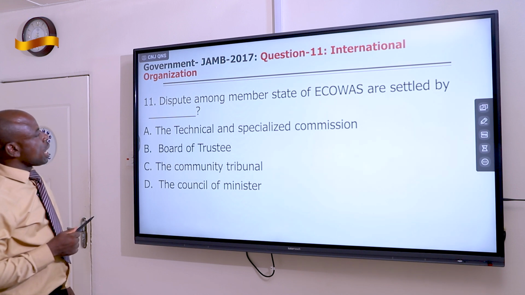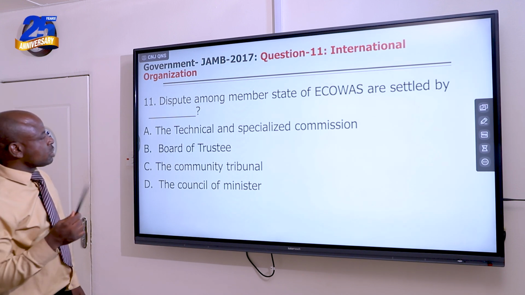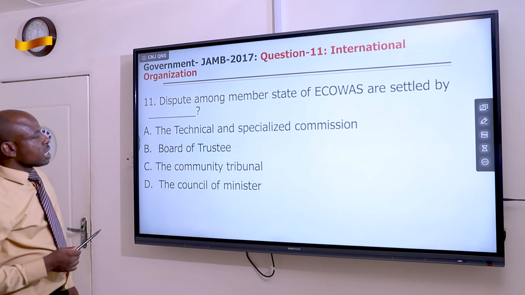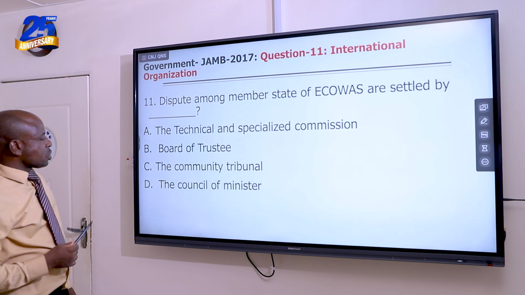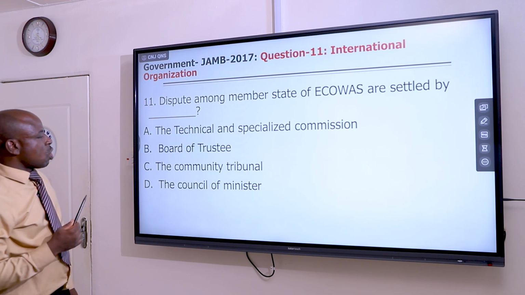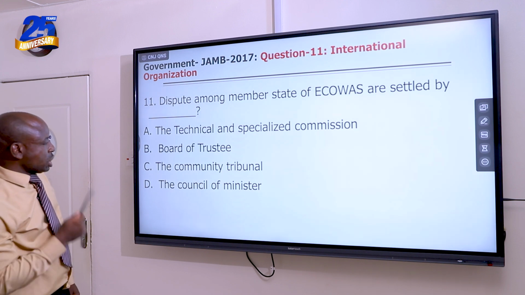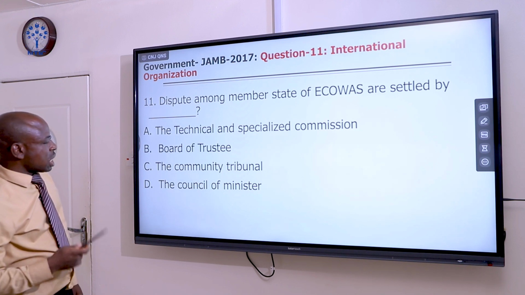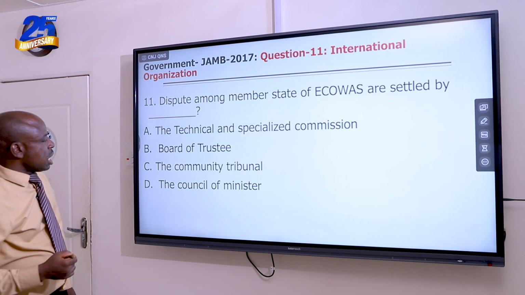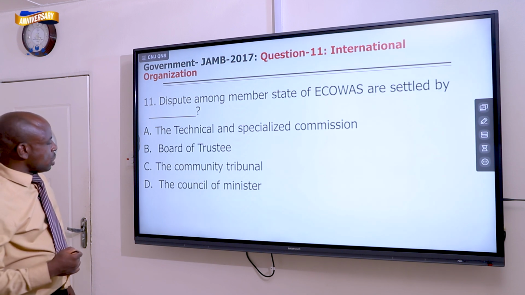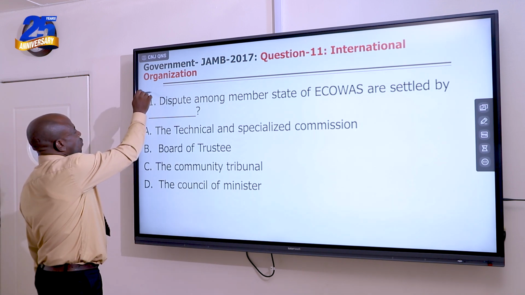The options are A, the Technical and Specialized Commission, B, Board of Trustee, C, the Community Tribunal, D, the Council of Ministers. The right answer here is the Community Tribunal, C, that serves like the judicial arm of ECOWAS.